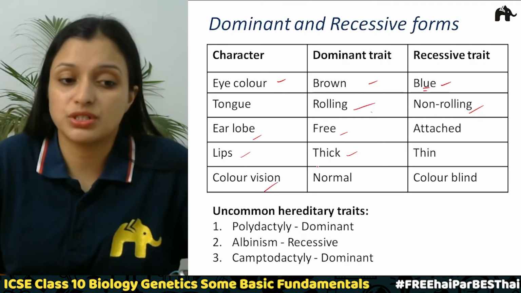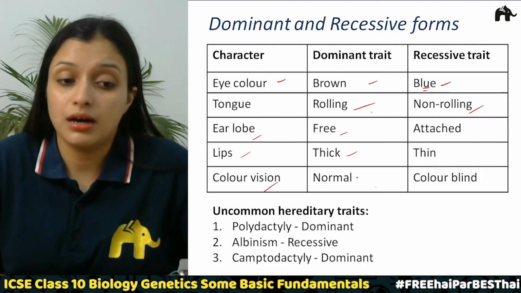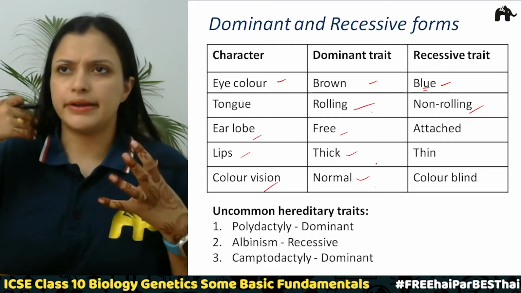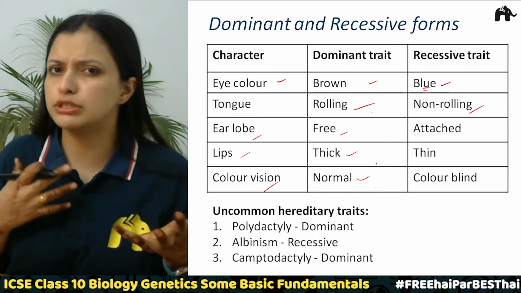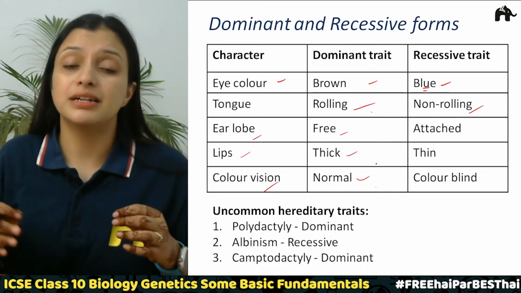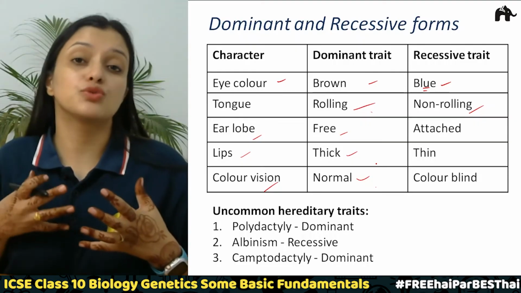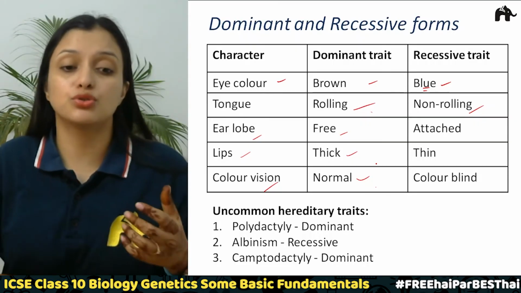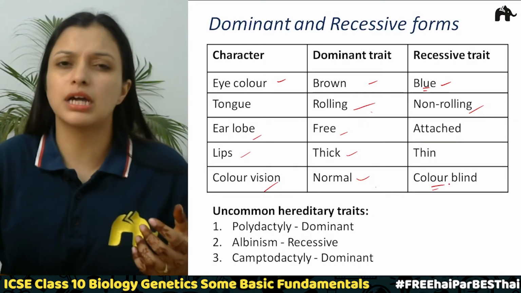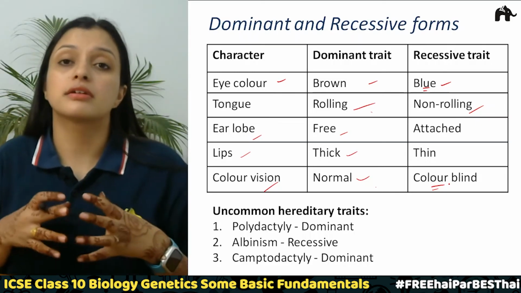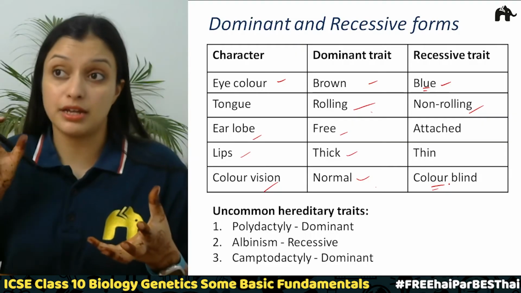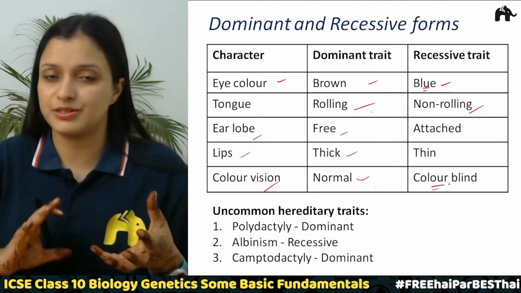Then color vision: normal color vision means you are able to find out the different colors, you are able to distinguish between the colors. But in very rare cases, the person is not able to find out certain colors, especially red and blue, right? They are the color blind people, who are not able to recognize those colors, correct?